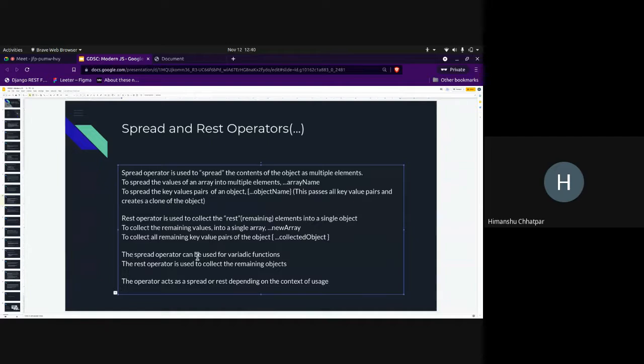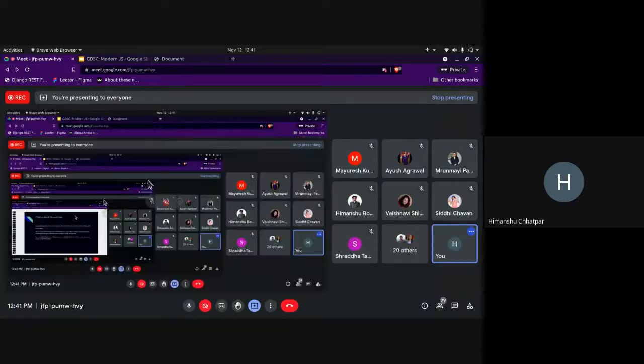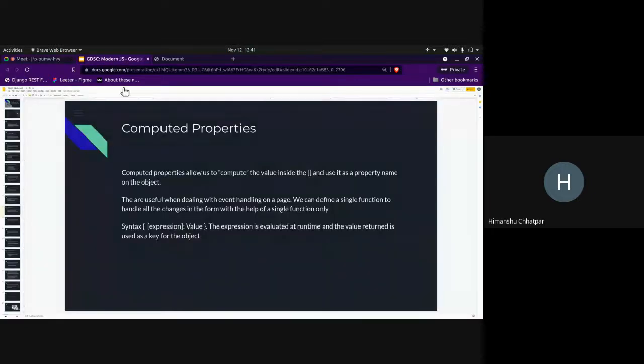So why is it useful? It is used for variadic functions. Variadic functions are functions that can take in multiple arguments. You don't know how many arguments, but it can take multiple arguments. For that, we can use spread operators, and the rest operator is used for collecting objects. The operator acts as spread or rest depending on the context and the usage. So, any questions? Okay, so let's move on.